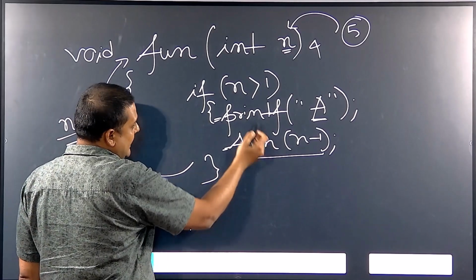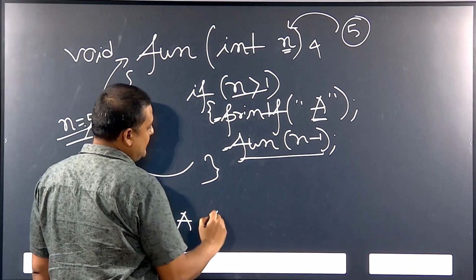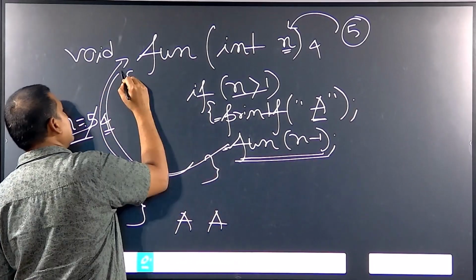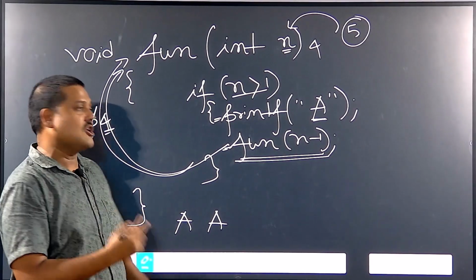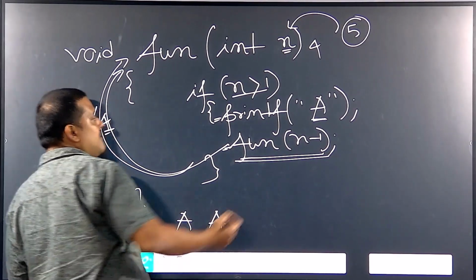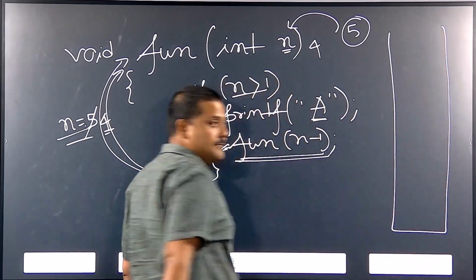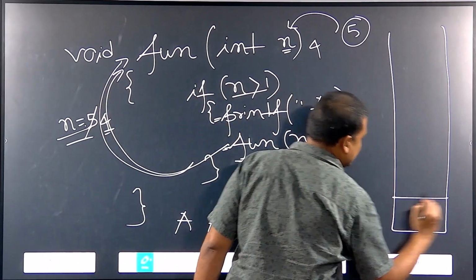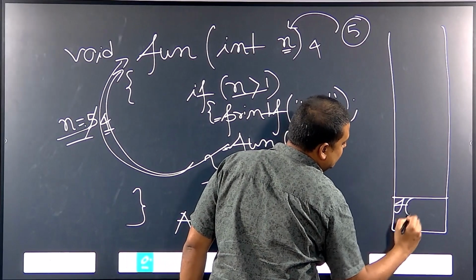Then again n is greater than 1, yes, it is 4, again it will print a, and then with n minus 1 this function will be called. The same function is calling a copy of itself. Now, how is this call performed? First, a stack is used for the different function calls. This is the first function call, with the value 5.